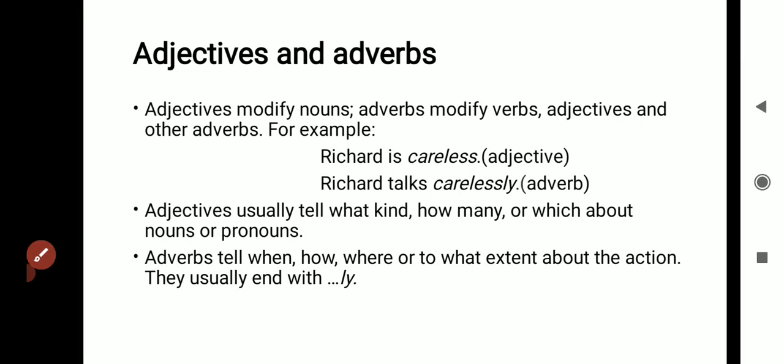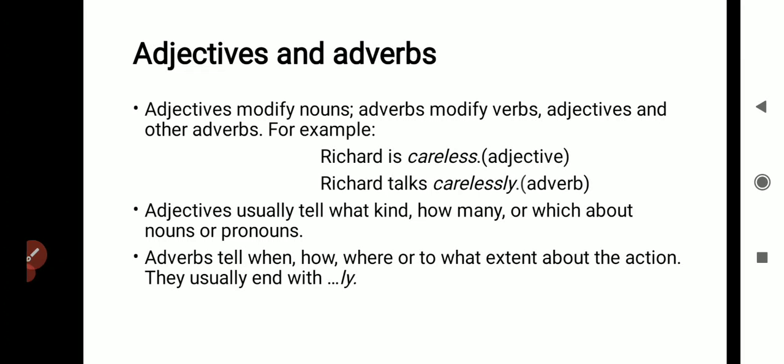Next one is adjectives and adverbs. Adjectives and adverbs look very similar, but we need to understand the main difference between them. Adjectives modify nouns. Adjectives describe nouns, whereas adverbs describe the verb or action of the sentence.